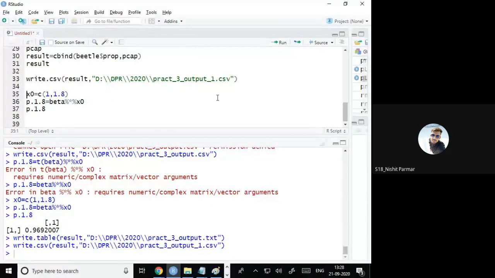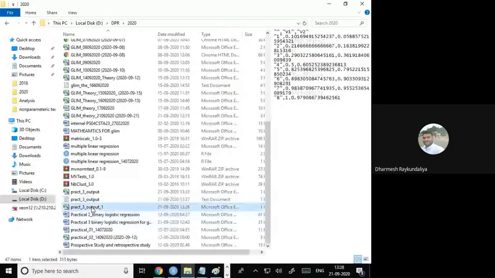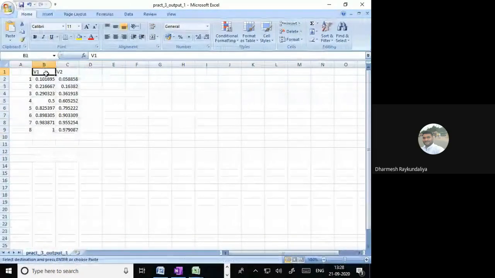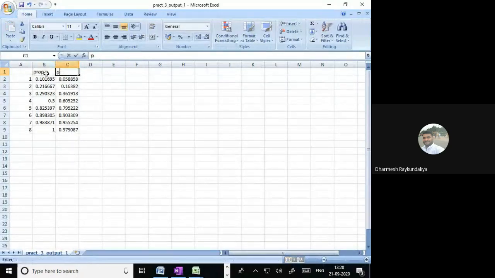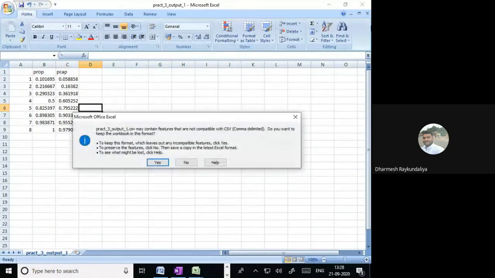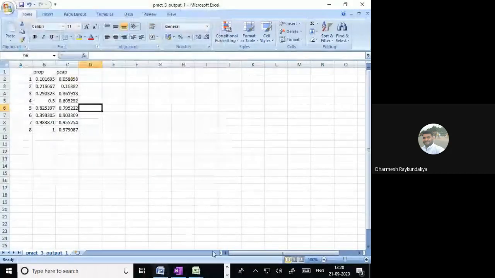Okay, so here practical_3 has come, so it is giving the output. V1 is nothing but my proportion and V2 is my p-cap. Okay? So you all understood this. Now I will explain the points below it.